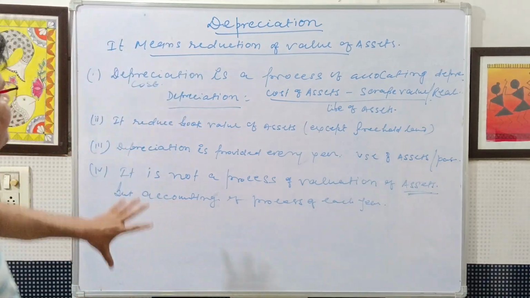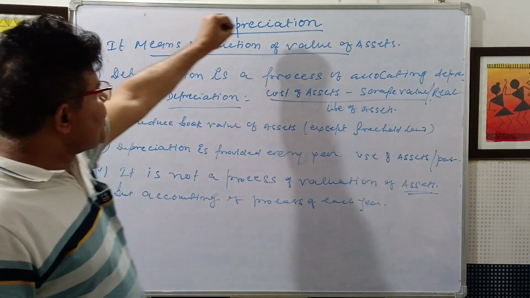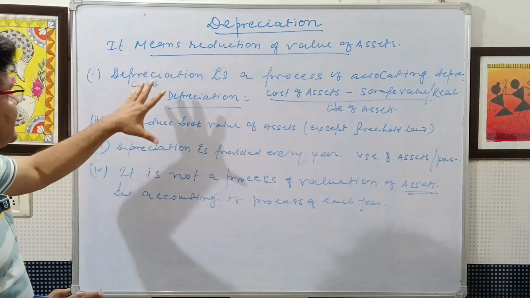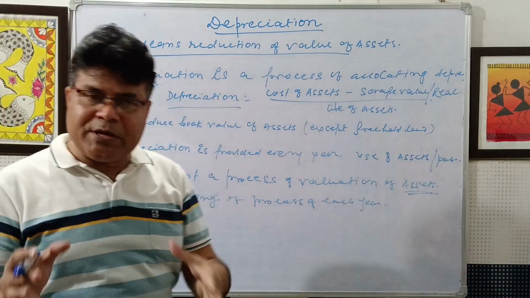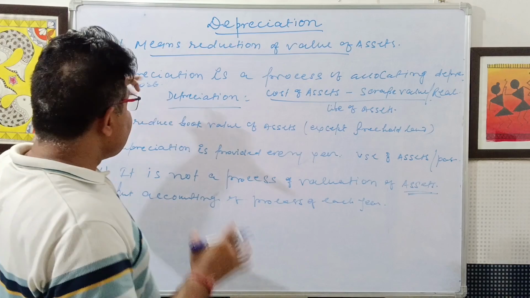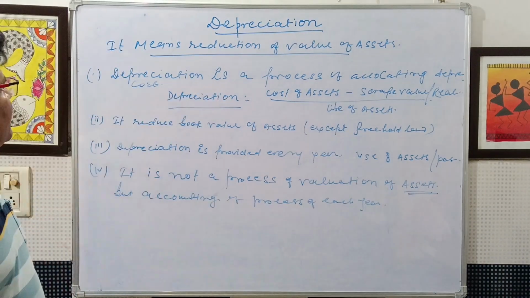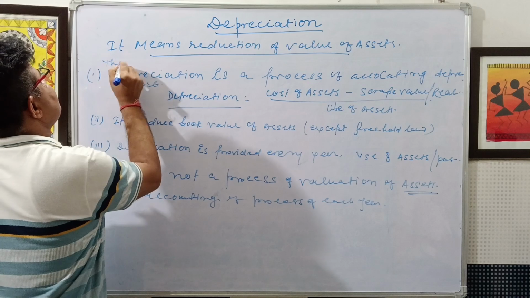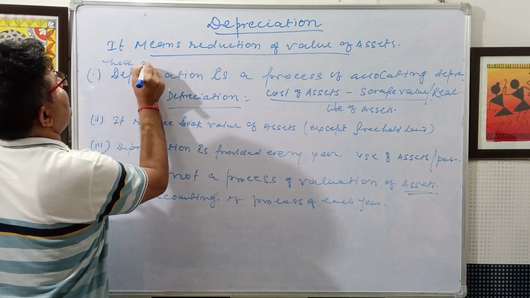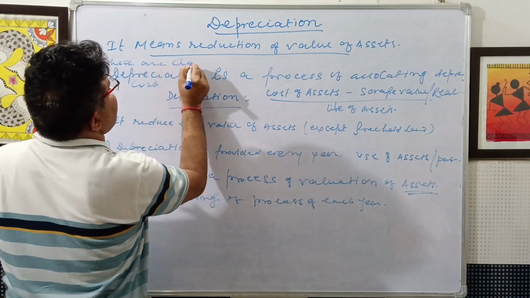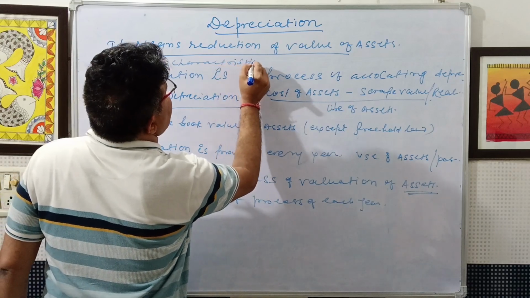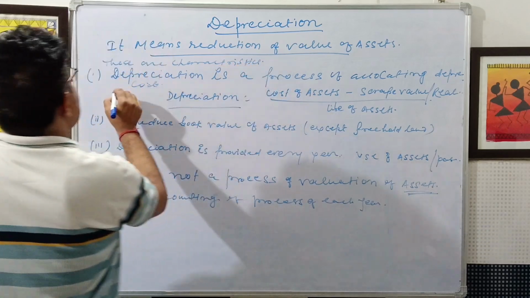So you have to understand first what is the meaning of depreciation. Depreciation means reduction of the value of assets due to wear and tear. These are the characteristics.